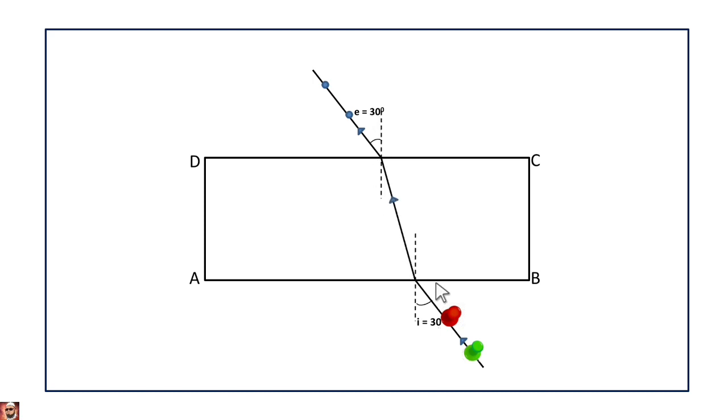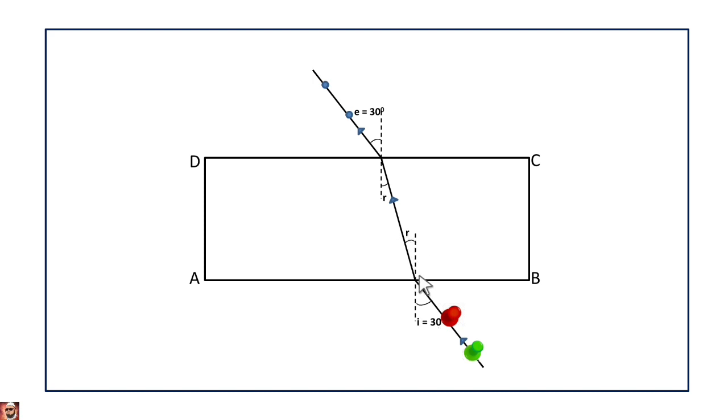Now join these 2 points inside this slab. The angle made by this ray, which we call the refracted ray, with the normal is the angle of refraction. These 2 angles R are equal. This angle of refraction R and this angle of refraction are equal. Why? Because these 2 are alternate interior angles.